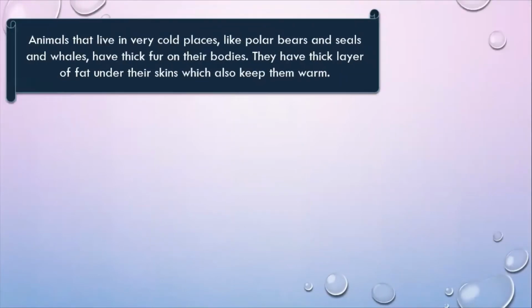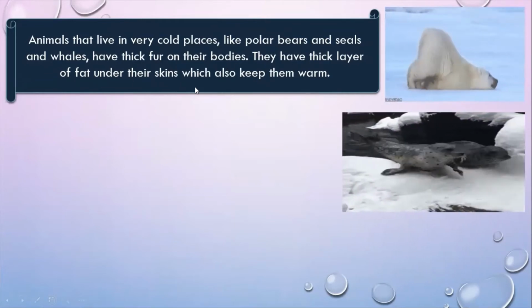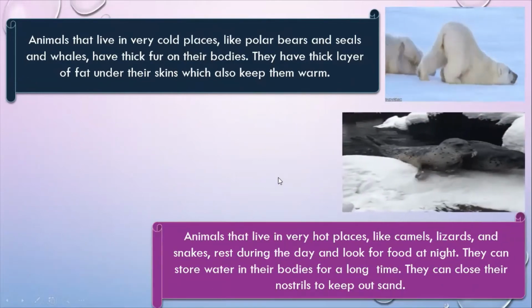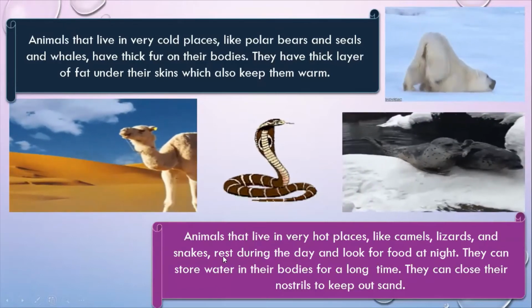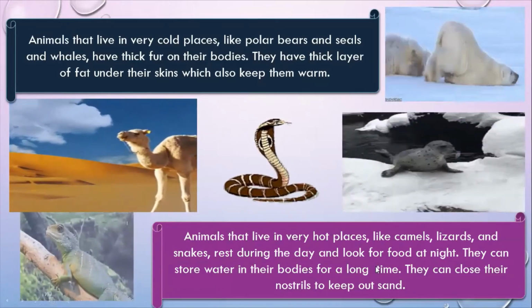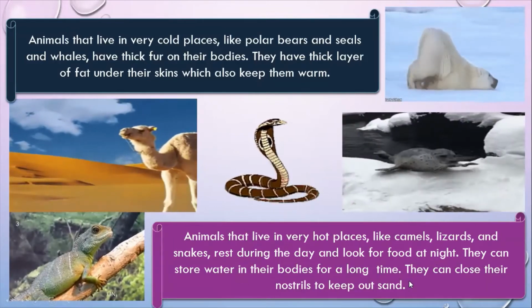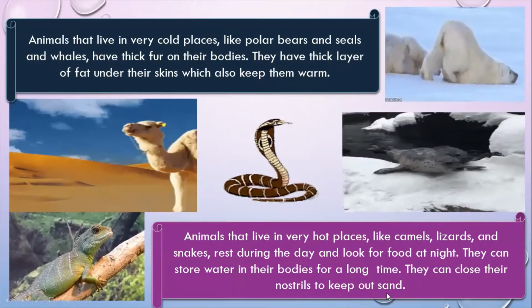Animals that live in very cold places, like polar bears, seals and whales, have thick fur on their bodies. They have a thick layer of fat under their skins which also keeps them warm. While animals that live in very hot places, like camels, lizards and snakes, rest during the day and look for food at night. They can store water in their bodies for a long time. They can close their nostrils to keep out sand.